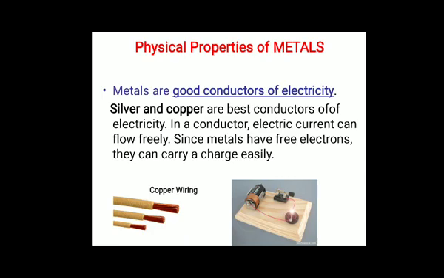So metals are good conductors of electricity. Silver and copper are the best conductors of electricity. Other metals like copper, silver, gold and iron also conduct electricity.